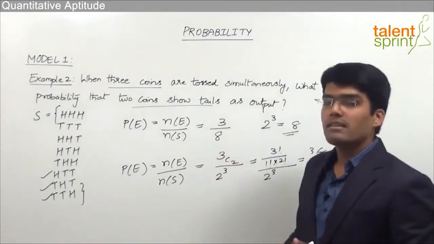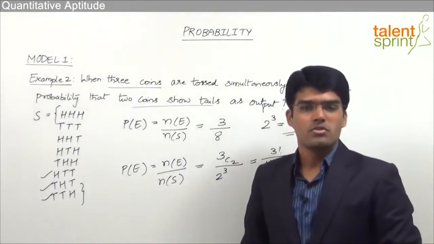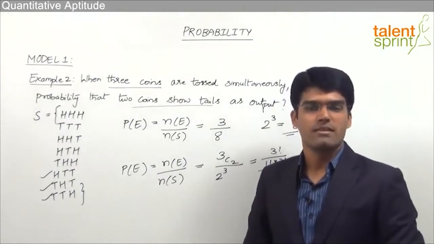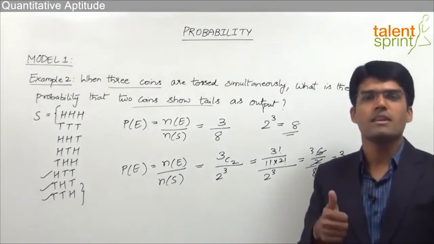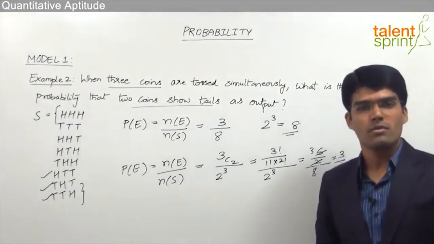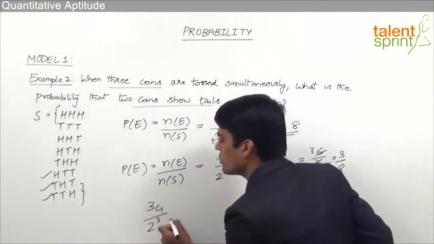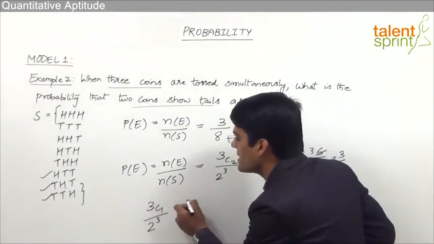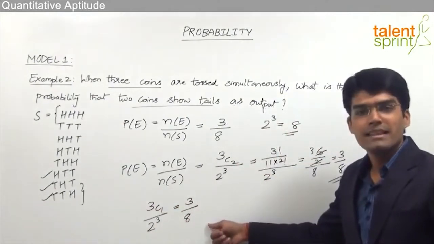In a similar manner, the probability that only 1 coin shows a tail can be asked. Here you can see that we need only 1 tail and the remaining 2 have to be heads. So that is nothing but selection of one coin out of the given 3 coins which can give a tail, divided by the total number of outcomes. So the answer can be taken as 3C1 divided by 2 cube. Why? Because we need only one coin which can show a tail. 3C1 is equal to 3, divided by 2 cube, which is 8. So again we see that the answer is 3 by 8.